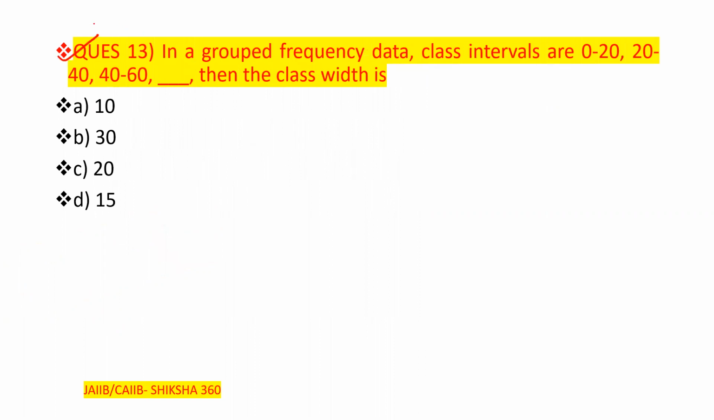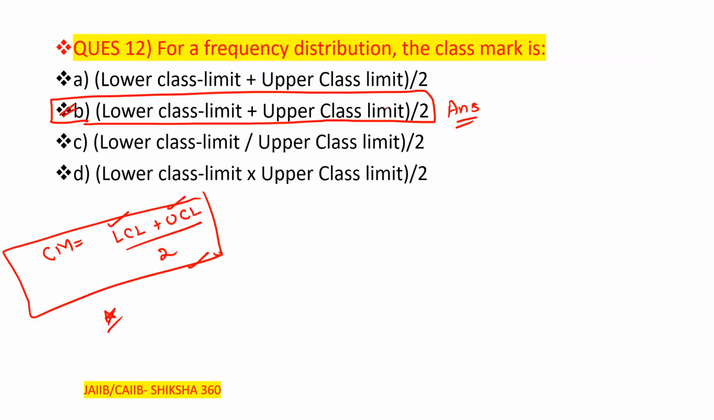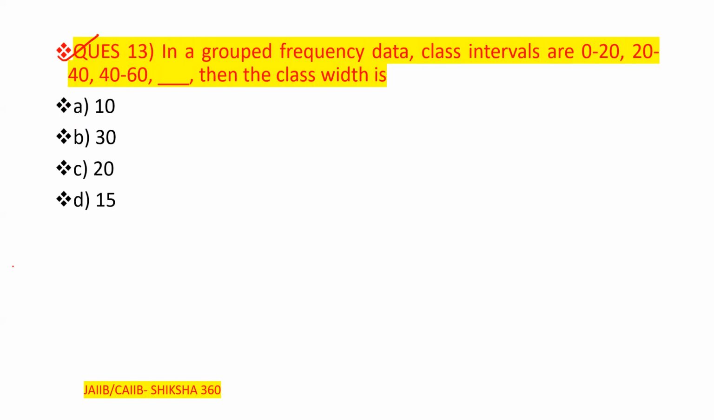Now move to the next question. Here they are asking about a grouped frequency data. In a grouped frequency data, class intervals are 0 to 20, 20 to 40, 40 to 60. So what is the class width? Clear, so there is a difference between this and the class mark, which is lower class limit plus upper class limit by 2. Here they are asking what is the class width. Class width is equal to the upper limit minus lower limit. Clear, this will be the class width.